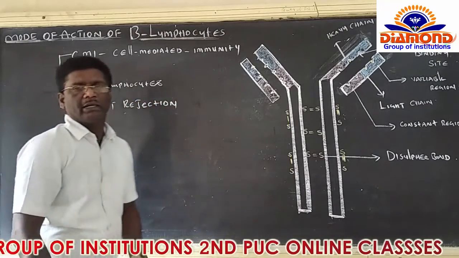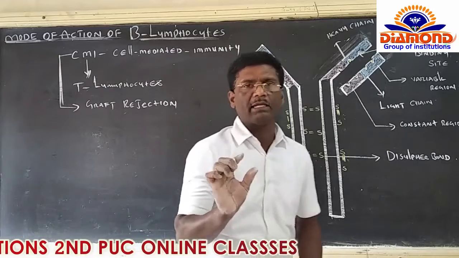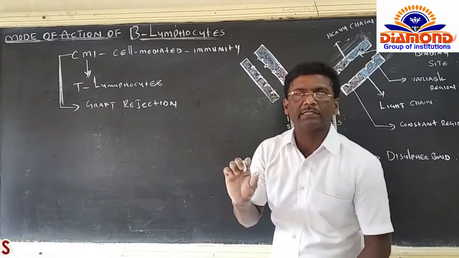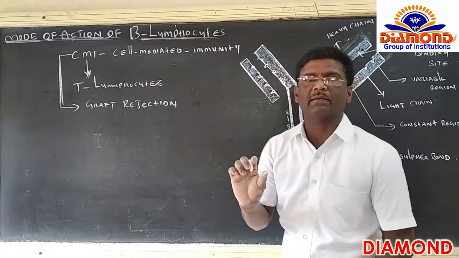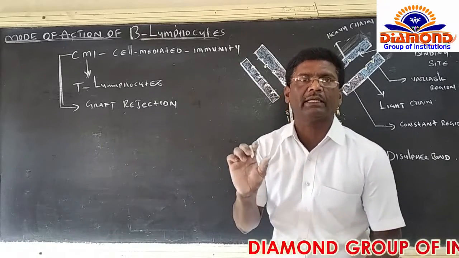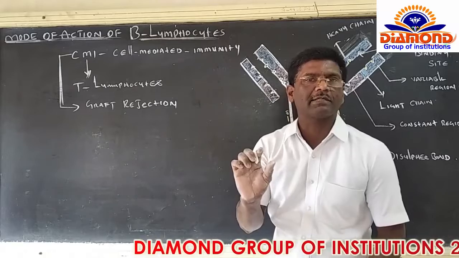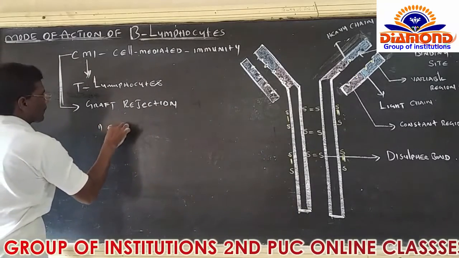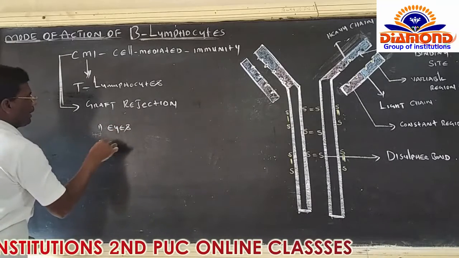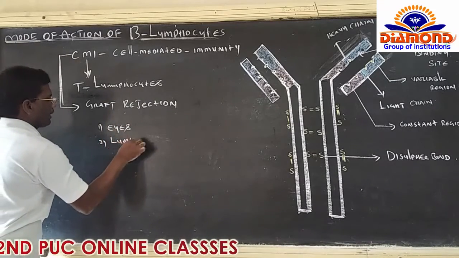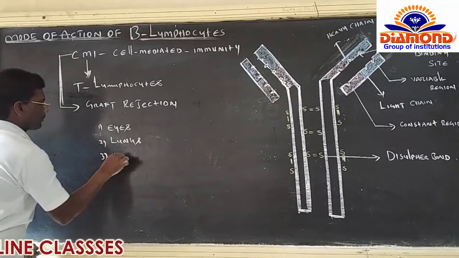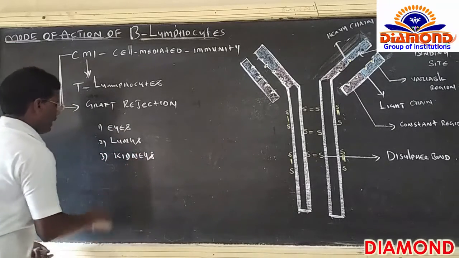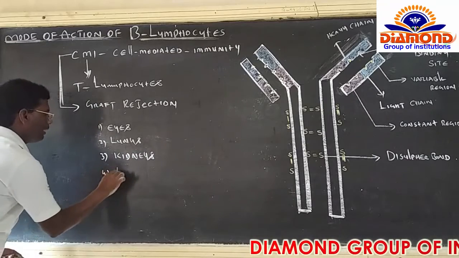What is meant by graft rejection? In some conditions, due to natural causes or accidents, some human beings lose their important body organs, such as number 1, eyes, number 2, lungs, number 3, kidneys, and number 4, liver.